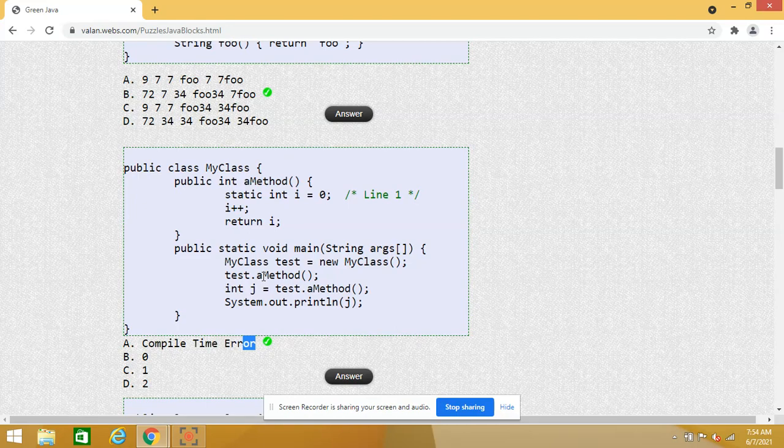Okay, friends, I hope we are clear about today's MCQ questions. In the next video, we will discuss some more MCQ questions from the same Java blocks.